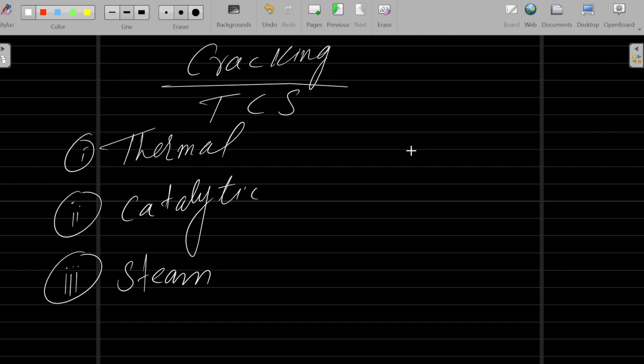So this is a little bit about cracking. In your book you can see that in catalytic cracking we mostly use some catalyst, for example Al2O3, you understand? Or we can use silicon dioxide as a catalyst for converting large chains into their small chains.